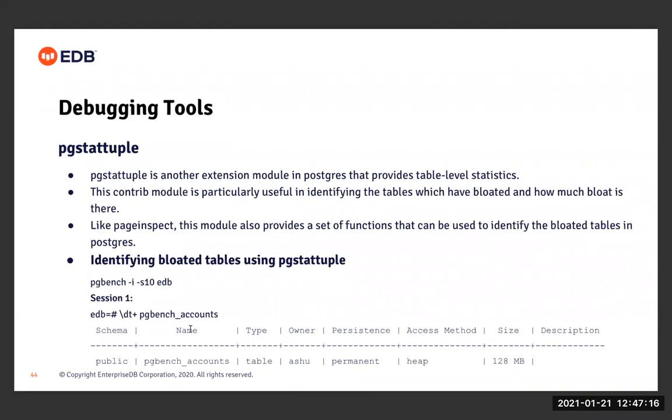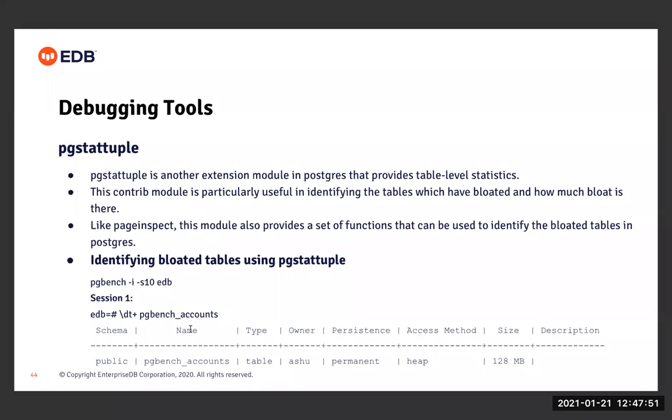Now another debugging tool that I would like to discuss here is pgstattuple. This is another extension module available in Postgres that provides table level statistics. This contrib module is particularly useful in identifying the tables which are bloated, and how much bloat is there. If we want to get information of that sort, we can make use of this extension module. Like pageinspect, this module also provides a set of functions that can be used to identify the bloated tables in Postgres. Now let's see how to identify bloated tables using this particular contrib module.